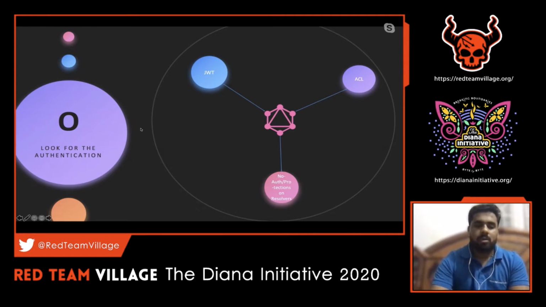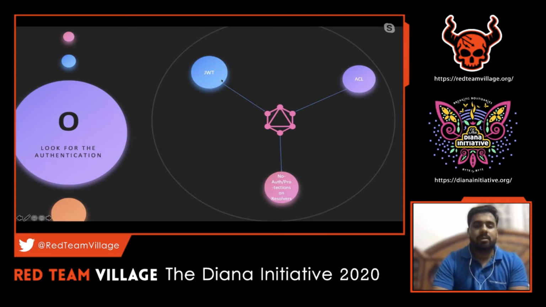The next important thing with respect to recon we have to look into is the authentication scheme. Why authentication specifically? There are a lot of things we have to look into on an API, but especially on GraphQL, we have to spend more time on the authentication part, because the authentication can be JWT tokens, or there might be access control issues, or there might be cases where I've seen no authentication being put in place at all.